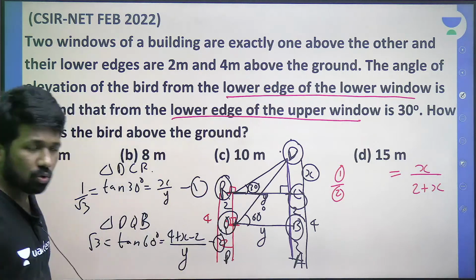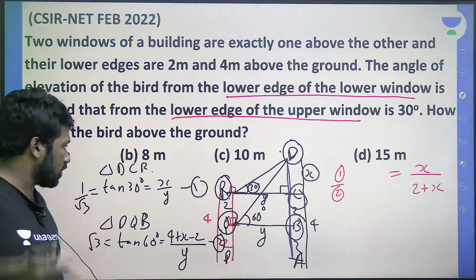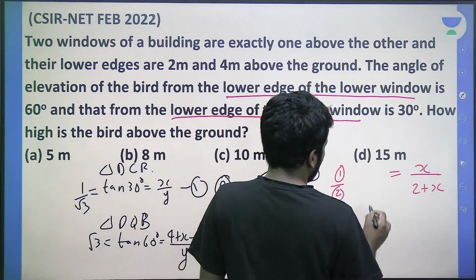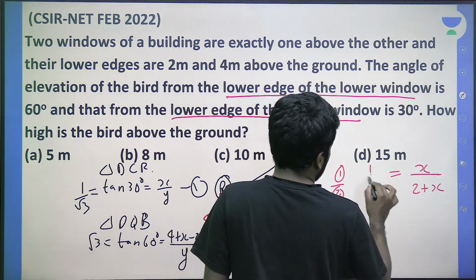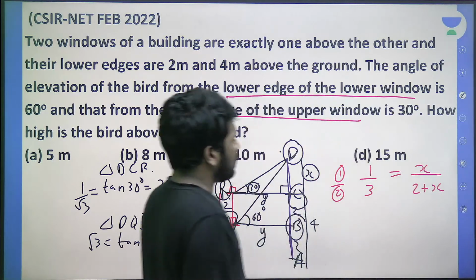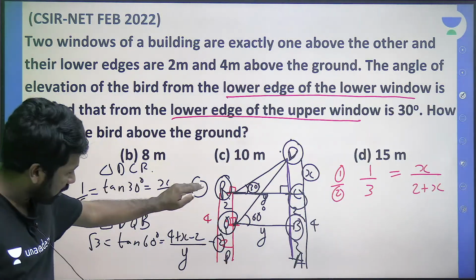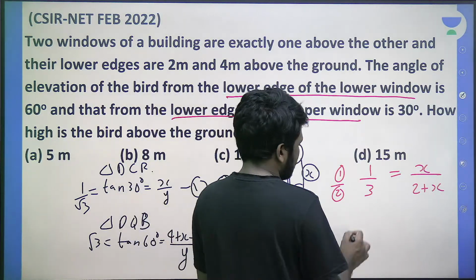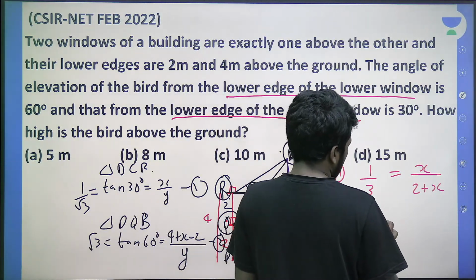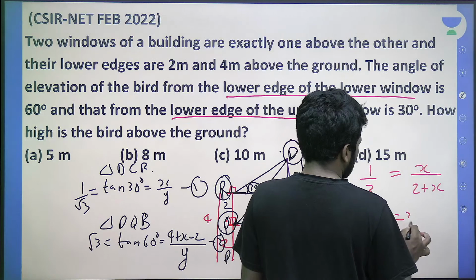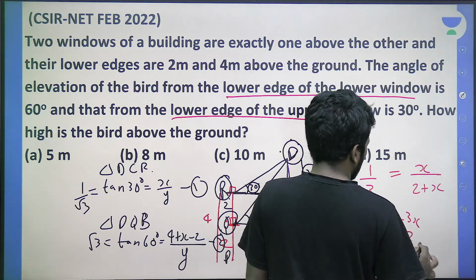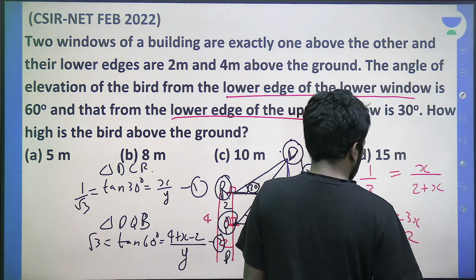1 by root 3 by root 3. 1 by root 3 by root 3 means root 3 goes to the top, it will become reciprocal. 1 by root 3 into 1 by root 3, that is 1 by 3. Did you all understand this simplified form when you divide equation 1 by equation 2? Now simplify it, that's all. 2 plus x equal to 3x, 2x equal to 2, x equal to 1.